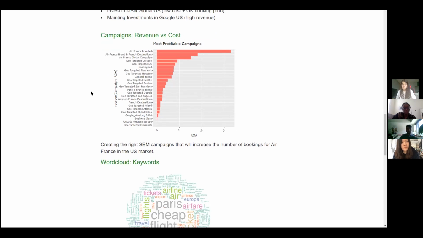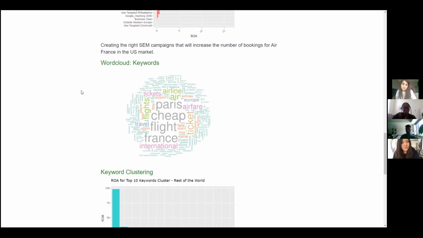In terms of keywords, here we see something that we were expecting, which is that people want Paris, people want cheap, people want flights, and they want to go to France. But this nonetheless means that if we were to run a campaign without these keywords, we would significantly lose business.